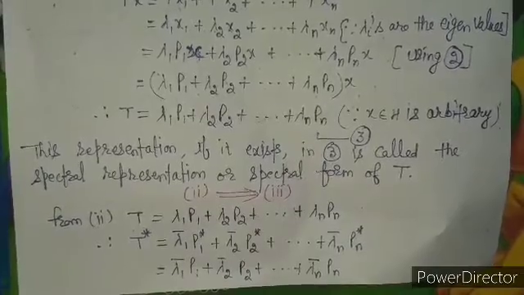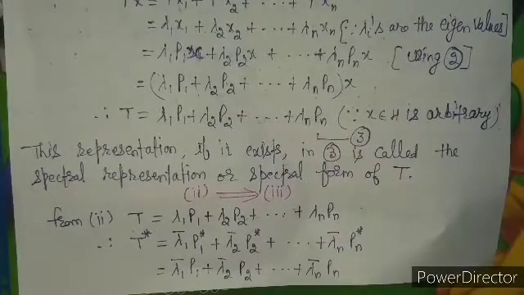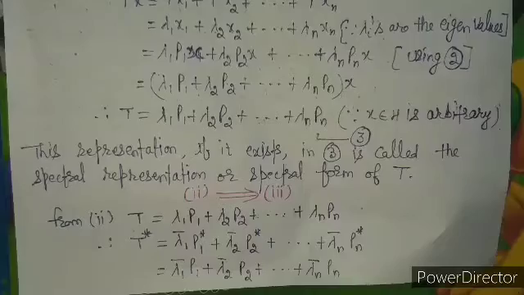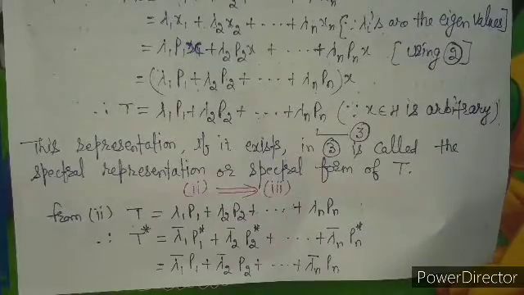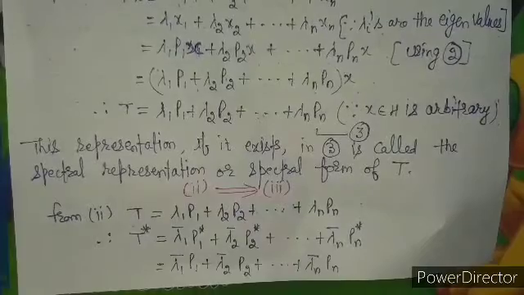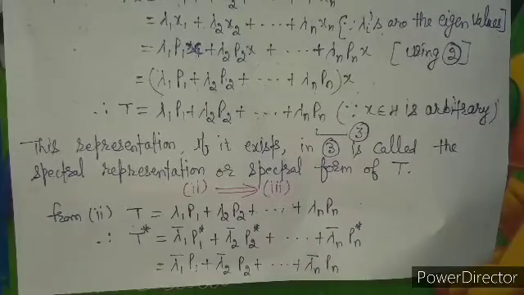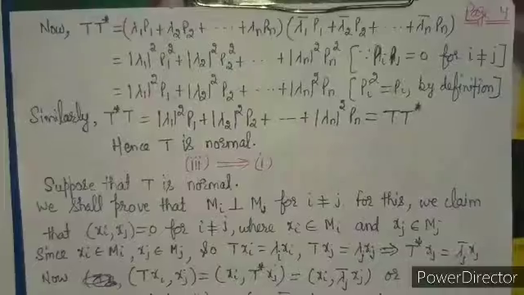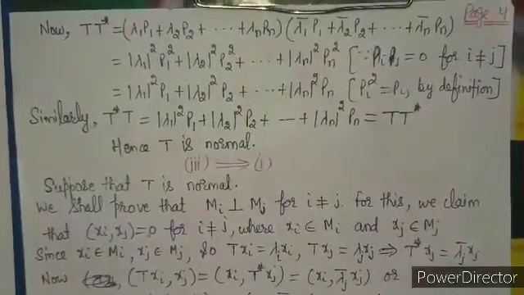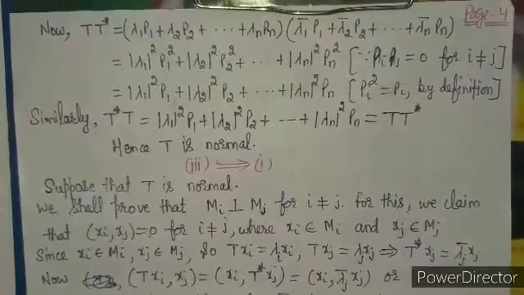If we take the adjoint T star, what we get? T star equal to lambda 1 bar P1 star plus lambda 2 bar P2 star plus up to so on lambda n bar Pn star. But because these projections are self-adjoint, we write P1 star equal to P1, P2 star equal to P2 and Pn star equal to Pn. So we get T star equal to lambda 1 bar P1 plus lambda 2 bar P2 plus lambda n bar Pn.